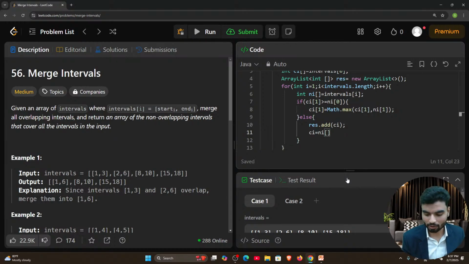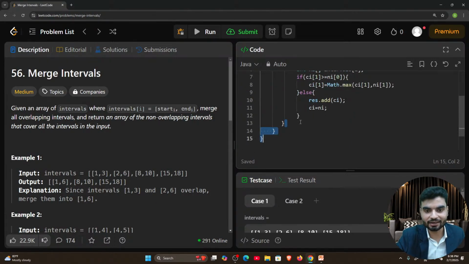NI we have already taken, so I don't have to give the index here. We are already taking it, right? So why would I write it 2 times? I don't have to. Now once these have been added, but what will happen if we have a single element? And anyhow, when the merge has happened, this is not adding the one merged interval. So for that purpose, we'll dry run as well at the end, okay?